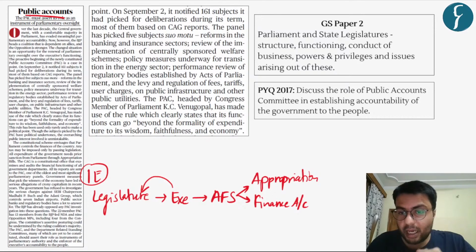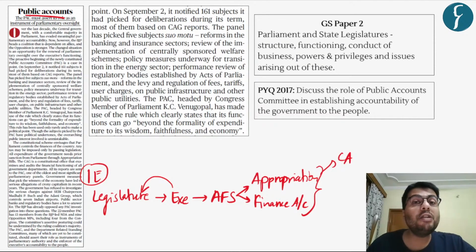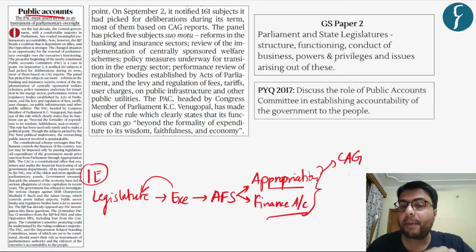Now, the audit of both these two accounts is made by a constitutional functionary called the Comptroller and Auditor General. And based on the audits done by the CAG, the CAG prepares reports on spendings made from both the appropriation account and the spendings which are added to the finance account.